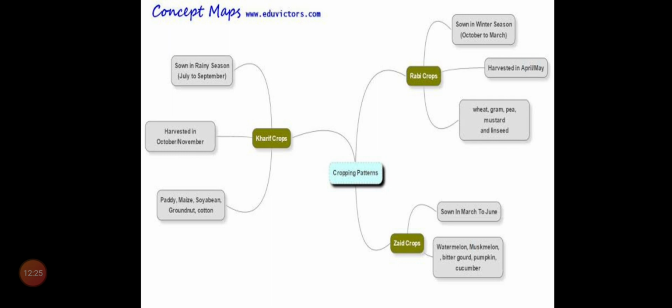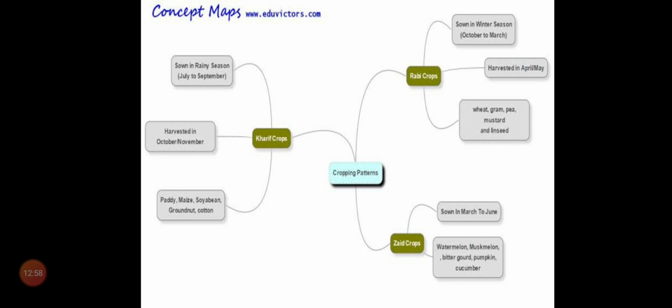Mainly two groups. What are they? First one, Kharif crops. The crops which are sown in the rainy season are called Kharif crops. In which month do rains occur in India?